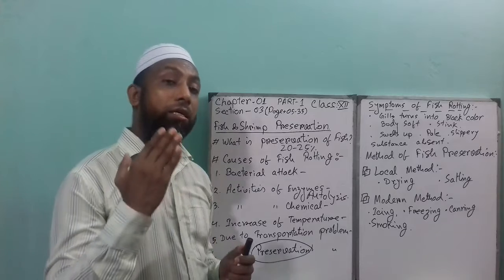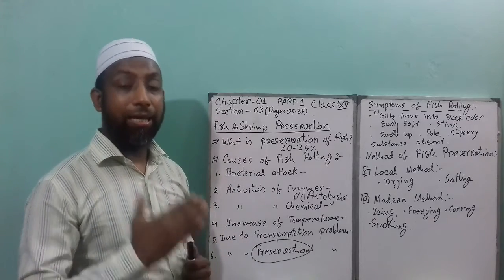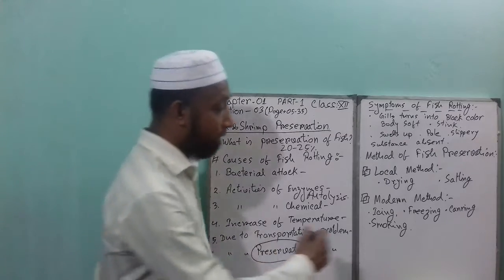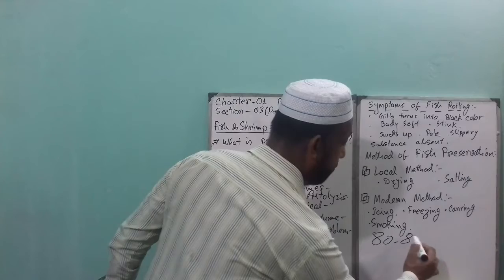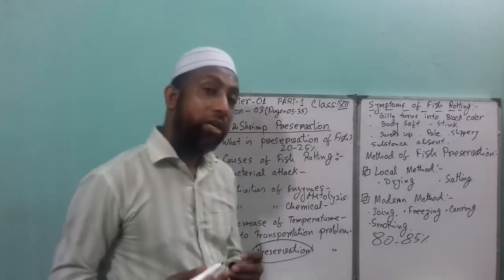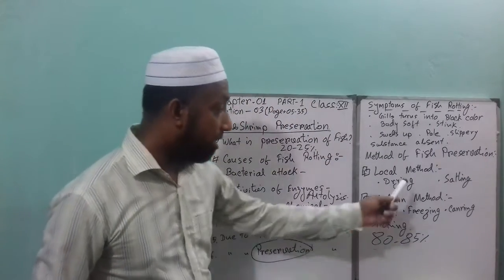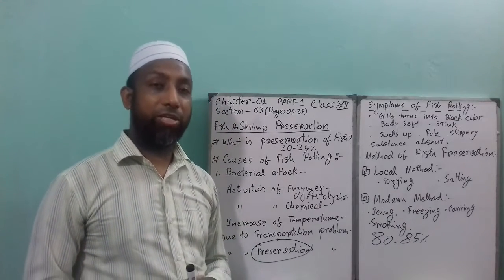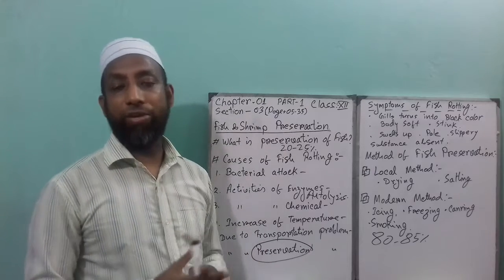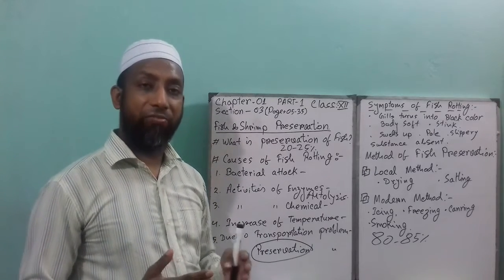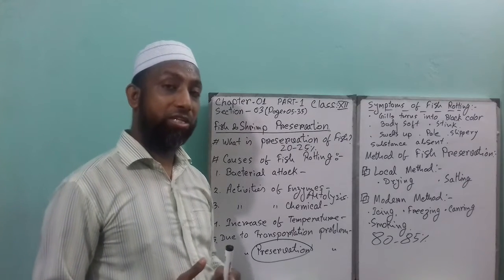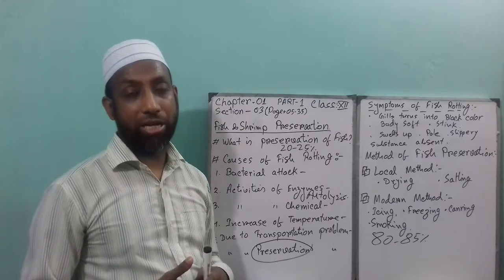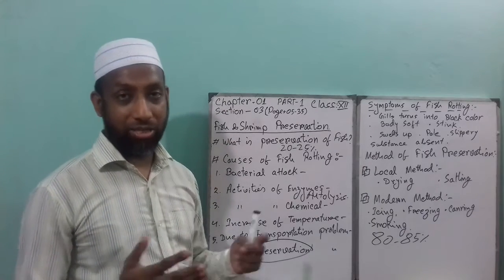Drying. When fish is collected, removing about 80 to 85% of the water content from the fish body is called the drying process. We can do the drying process for large fish and small fish as well. Small fish are like puti, chanda, etc., and large fish are coastal region, salty or saline water fish like vetki, loita, etc.